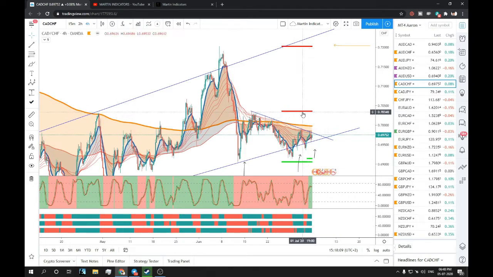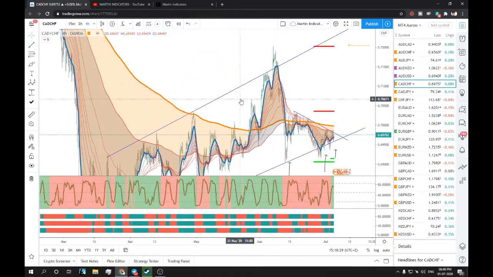So wait for this resistance break and enter at the retest. Your entry would be here at the retest. If you want to trade safely, wait for this patiently, and you can have targets around this, because we don't have any strong resistance for the price to stop.